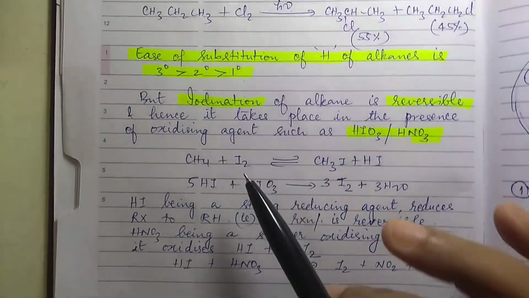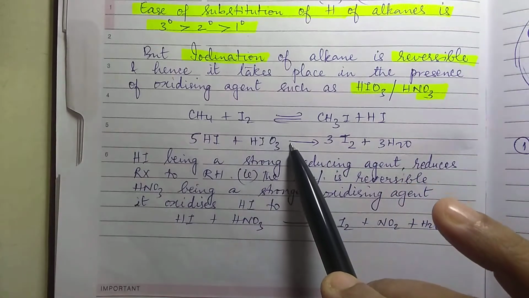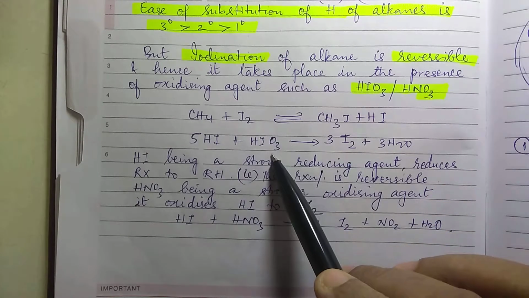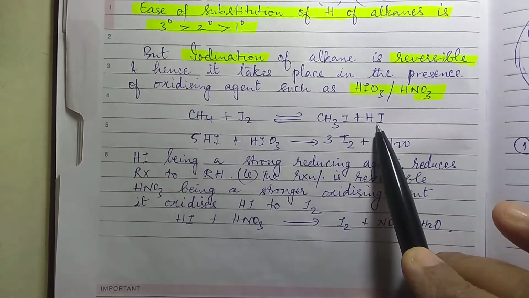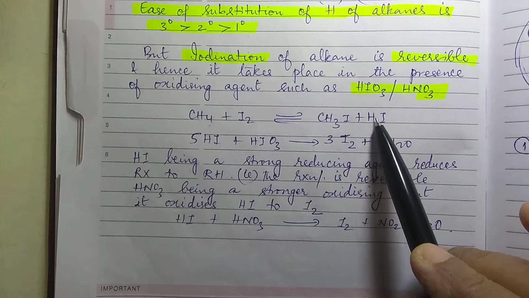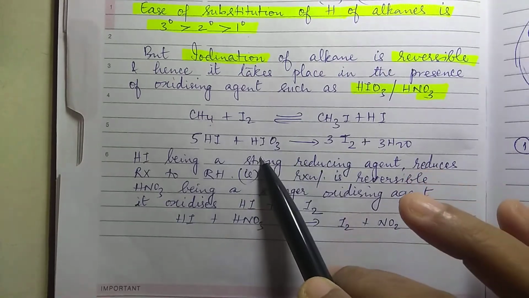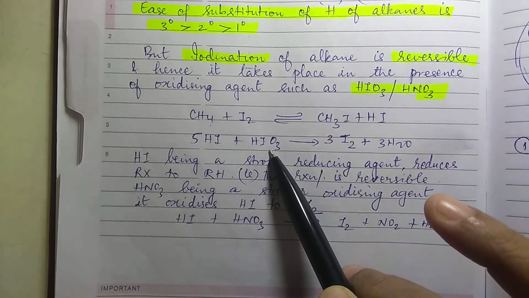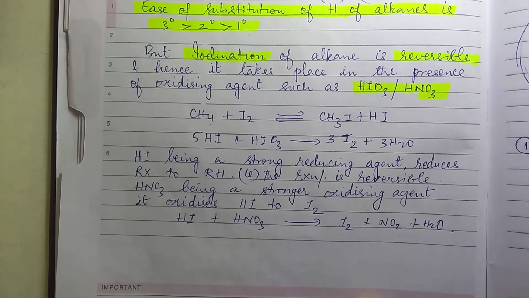Whereas iodination is reversible, so it is carried out in the presence of either HIO3 or HNO3 to prevent the reverse reaction. The HI that is formed is a strong reducing agent which makes it reversible, and this HI will be oxidized to iodine in the presence of HIO3 or HNO3. So iodination takes place in the presence of an oxidizing agent, whereas the other halogenation processes don't require such things.